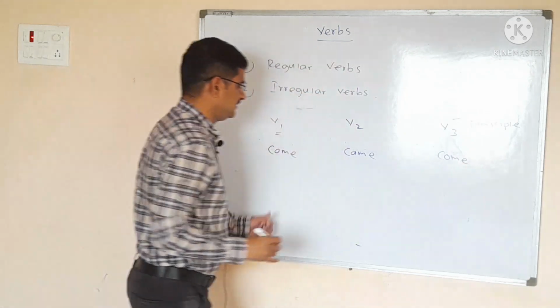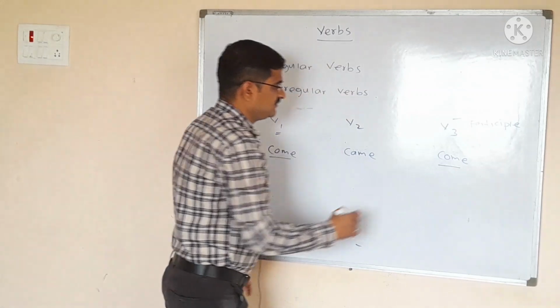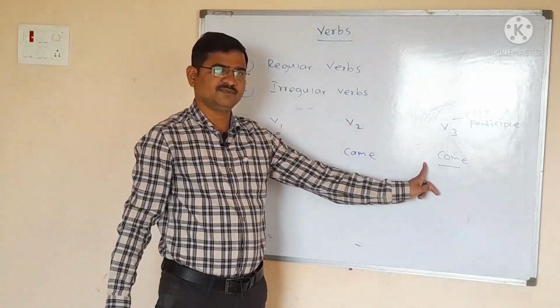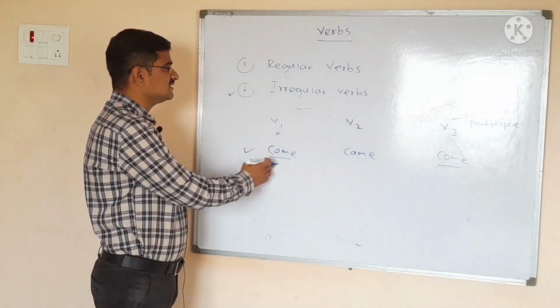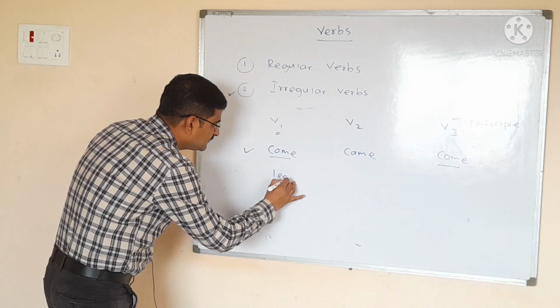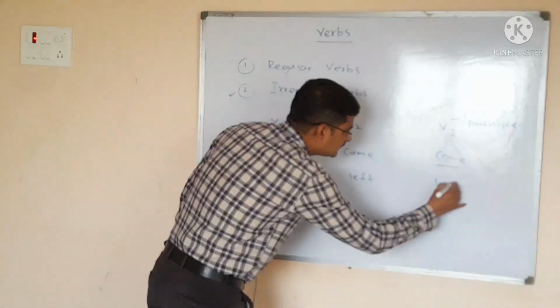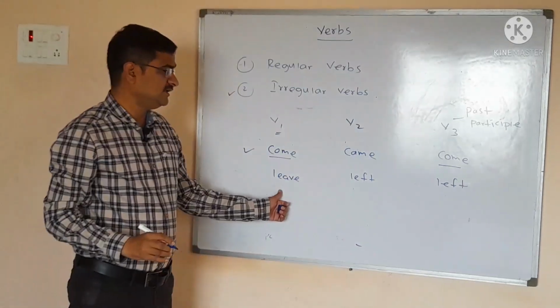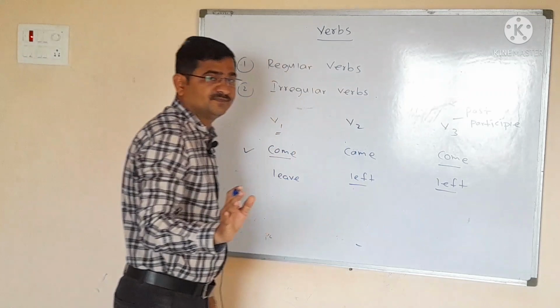Okay, so see here my dear friends, here this come and this come is the same, means two forms are the same but one is different. So this type of verb is also known as the irregular verb. Another examples we will try to see. Leave, left, left. Okay, see here, leave, left, left. Here also two forms are the same.